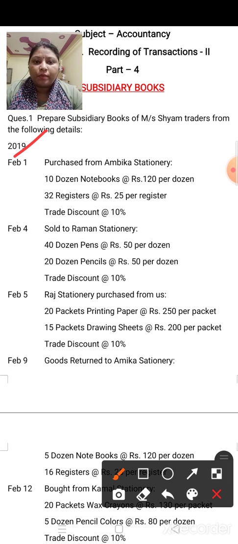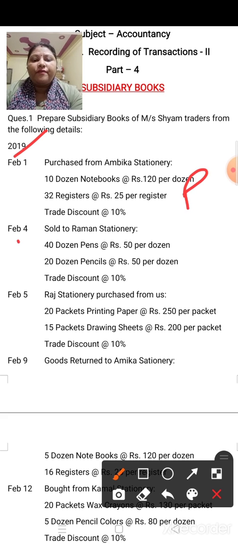Here it is not mentioned whether it is cash or credit. If it is not mentioned, you have to take it as a credit transaction. Purchase from Ambika Stationery you have to take in which book? You have to classify this. Yes, you have to take it in purchase book.